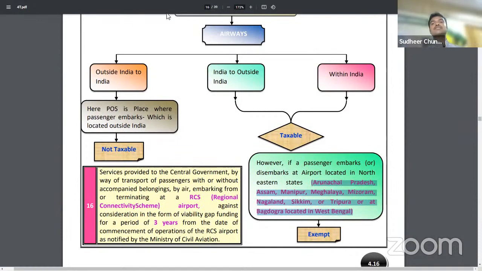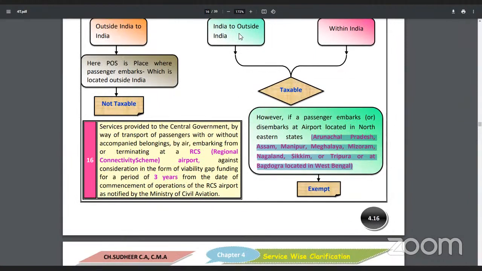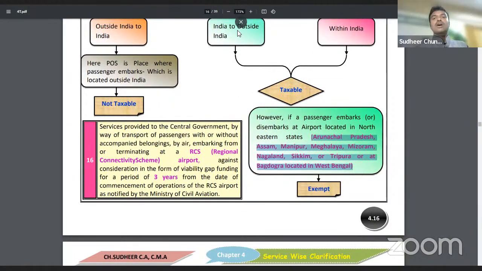If the passenger embarks or disembarks at such northeastern states list I have highlighted, that means if he gets into flight in that state, or if he is going to disembark in that state, whatever such a flight ticket costs, because those are northeastern states, very small airports, to encourage them, in both the cases, exemption has been given. So by that, airways transportation got completed.